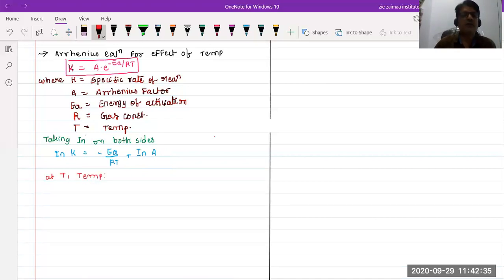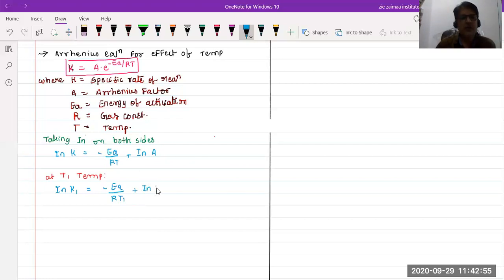Please apply this in the above equation. Then ln K1 equal to minus EA by R T1 should be noted here.